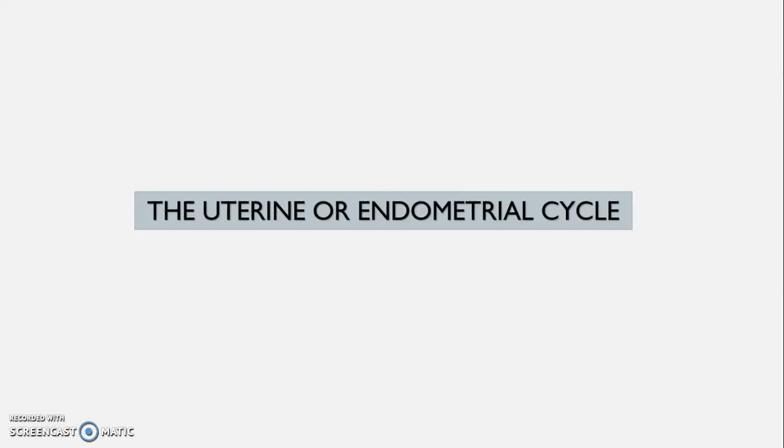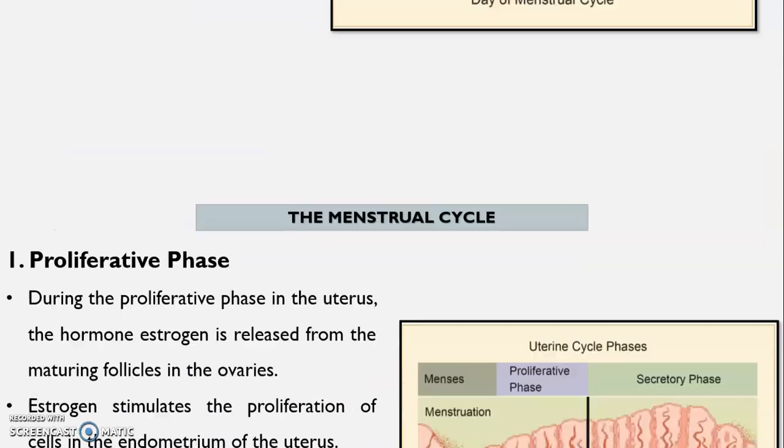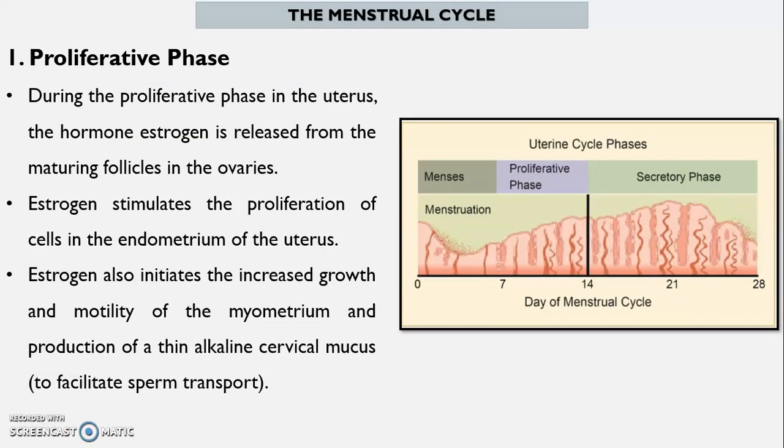The uterine or endometrial cycle. The uterine or endometrial cycle is divided into two phases. They are the proliferative phase and the secretory phase. During the proliferative phase in the uterus, the hormone estrogen is released from the maturing follicles in the ovaries.